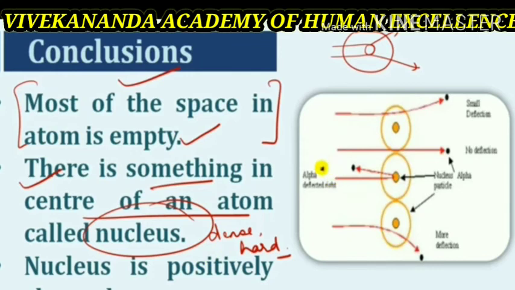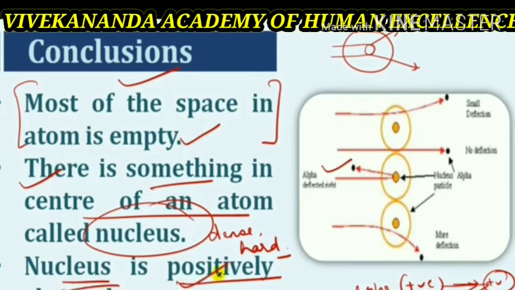As alpha particles strike from near the nucleus, they get deviated with a small angle. But the very few particles that rebound are those that strike exactly on the center. The nucleus is positive and alpha particles are also positive. Same charges repel each other, so very few alpha particles rebound.